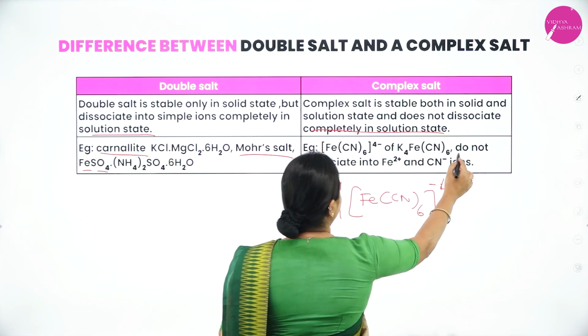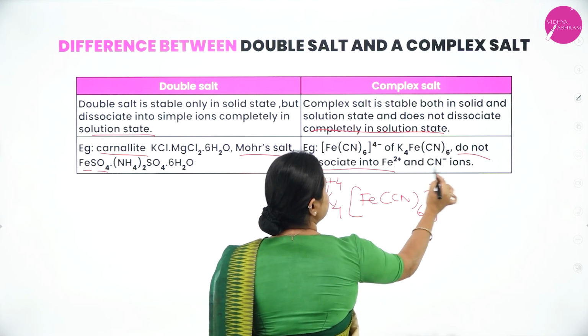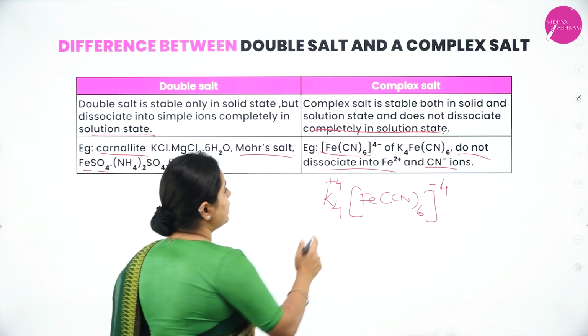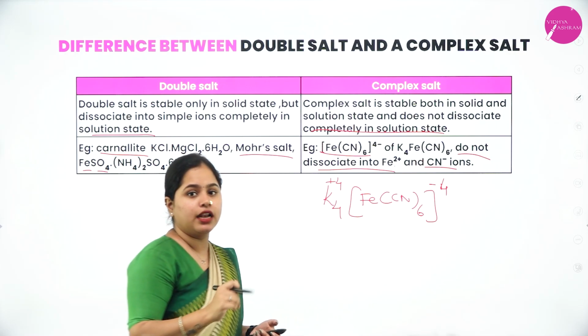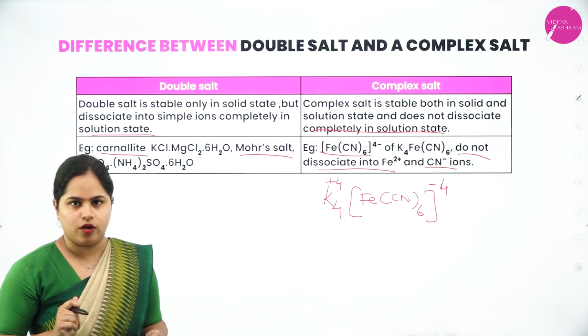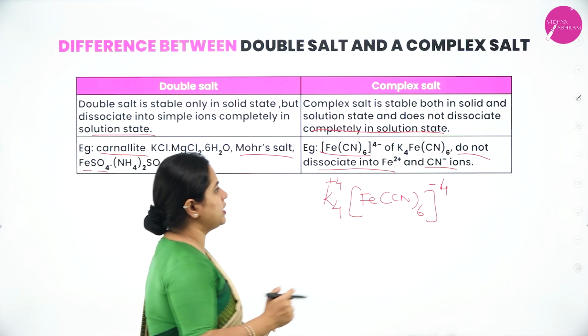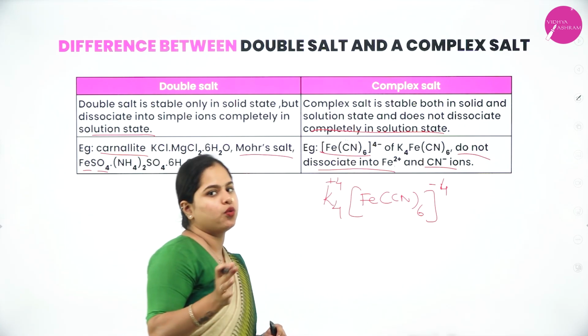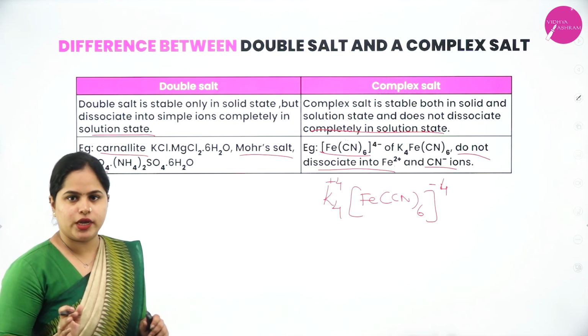As you can see here, it does not dissociate into Fe2 plus and CN minus ions. So you will get [Fe(CN)6] 4 minus and 4 moles of K plus ions. The metal and ligands present inside the square bracket, you won't be able to dissociate them. So I hope it is clear.